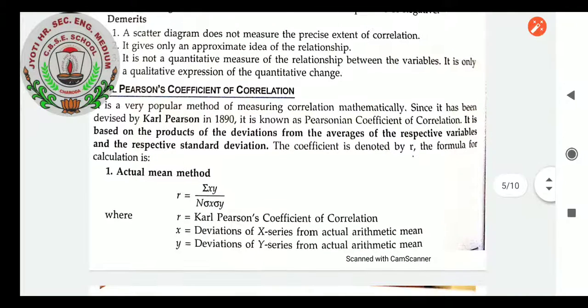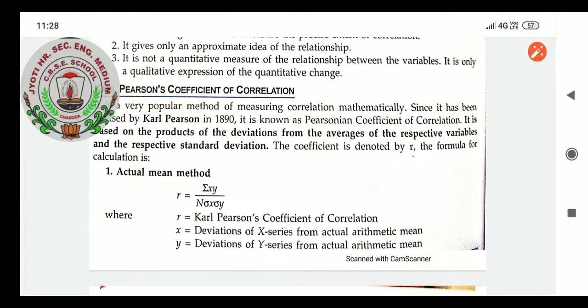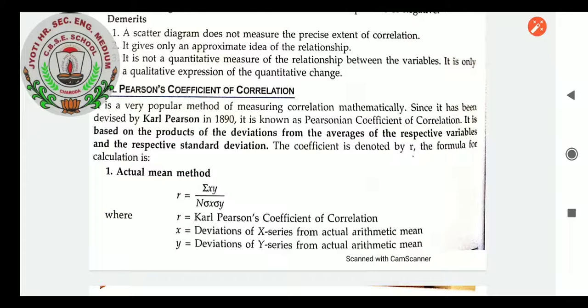The formula for calculation is actual mean method: correlation r equals sum of xy upon n into standard deviation x into standard deviation y. It means, students, the last chapter you learned standard deviation, that is needed now also, so that then only you can calculate the coefficient of correlation.